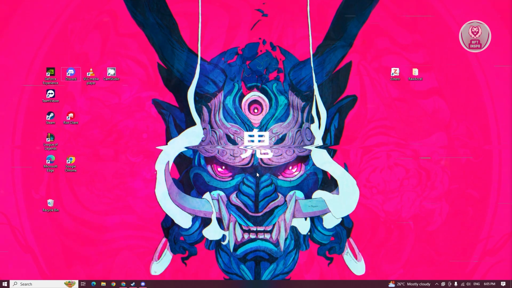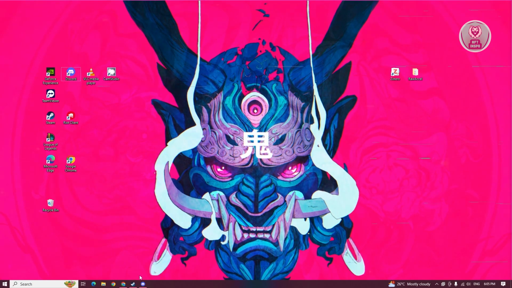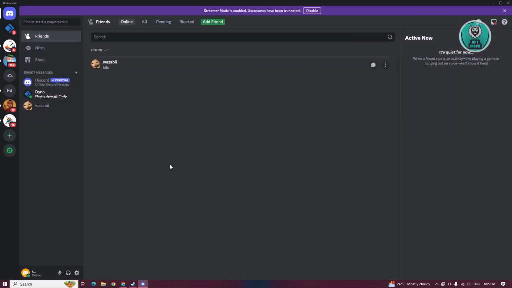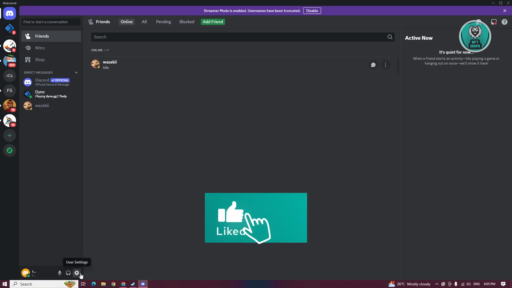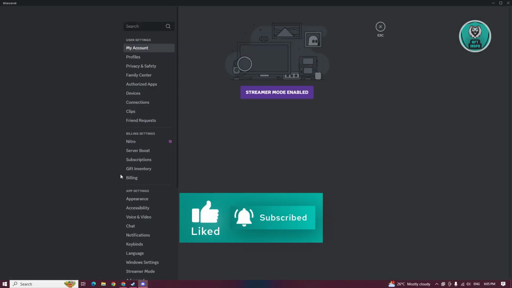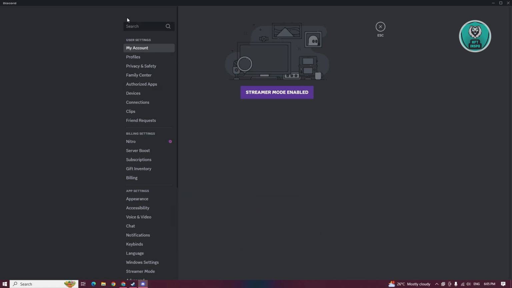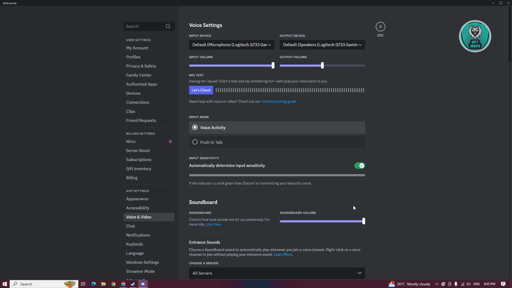So the first thing that you want to do is open up Discord here, and go ahead and access one of your servers. At the bottom left, you have your name here, your profile, but you also have the user settings. Go ahead and click on it. Now from here, you want to go to the left panel, go to app settings, and go to voice and video.